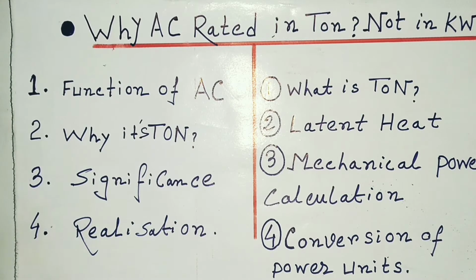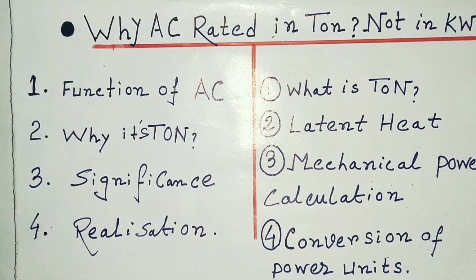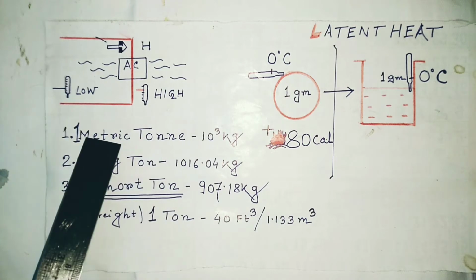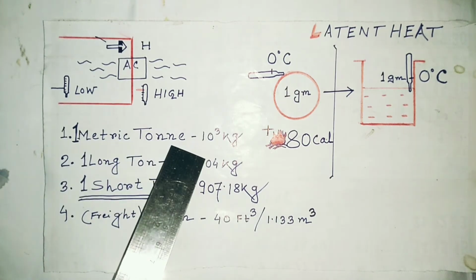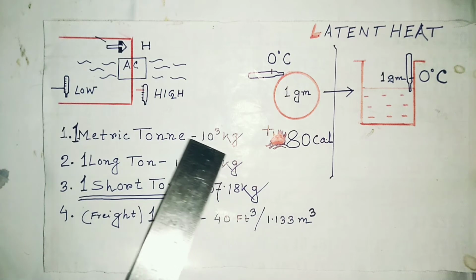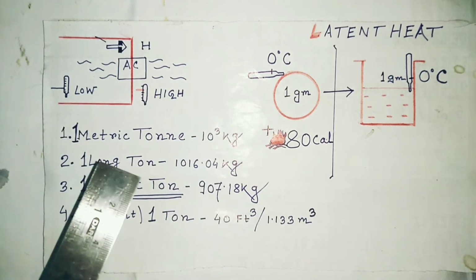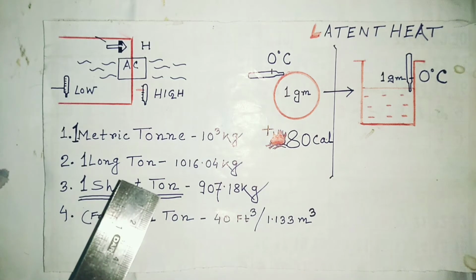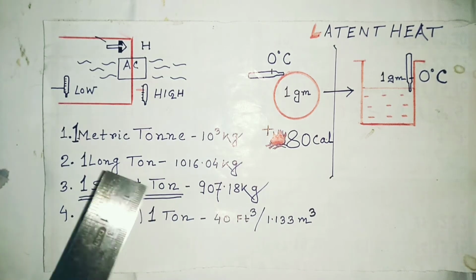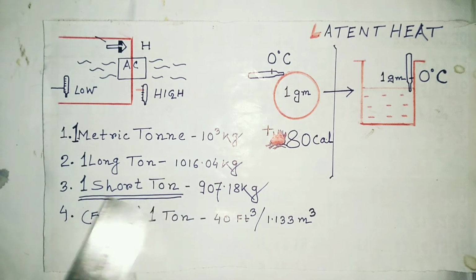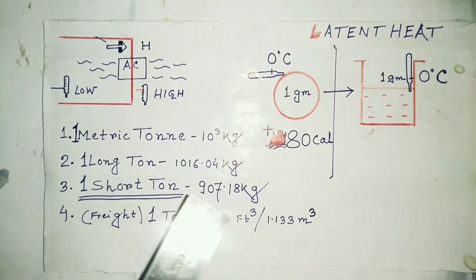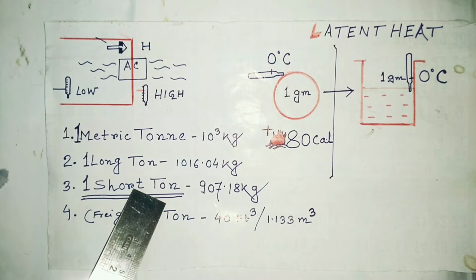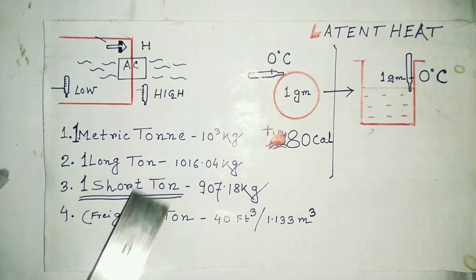Next, why is it ton? To understand why it is ton, we have to discuss what is ton. Metric ton is used to measure mass, and that is 10 to the power 3 kg. And then there are the long ton and short ton. These are basically used in the USA. Long ton is 1016.04 kg and short ton is 907.18 kg, and this short ton is used to specify the rating of AC.